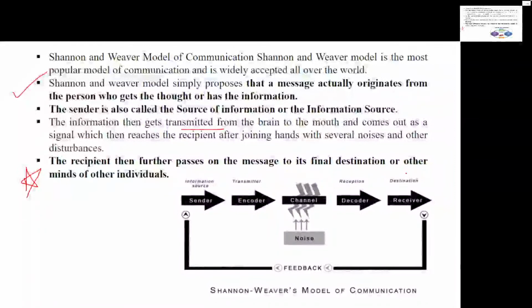Is it clear? Okay. Next we have Berlo's model, that is the SMCR model of communication. Again, Berlo's model has the source, the sender, the encoder, the message, the channel, the decoder and the receiver.